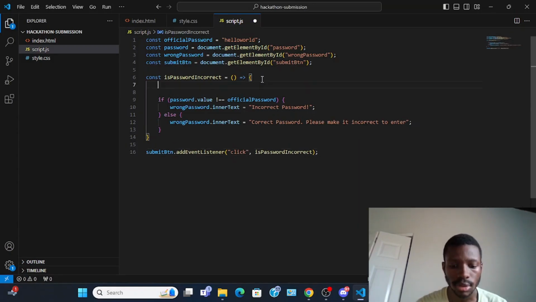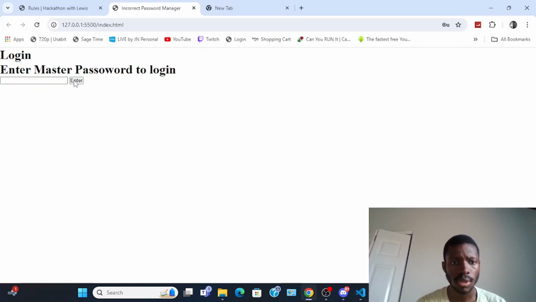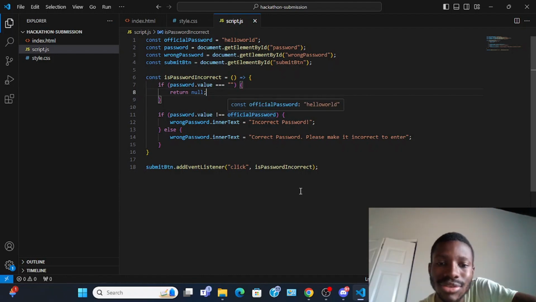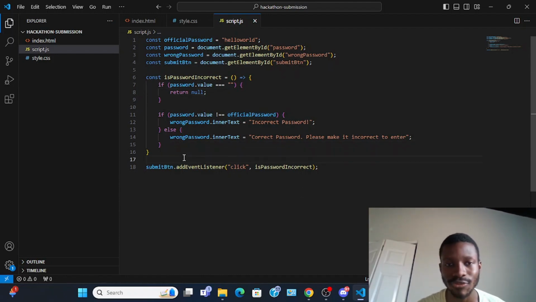Just that, let's need that. If password dot value. So good. Let me say H, correct, incorrect. God, it's so weird. I think I like the idea. I generally think I like it because it's very funny. It has to be incorrect for it to be correct, so it's so confusing.